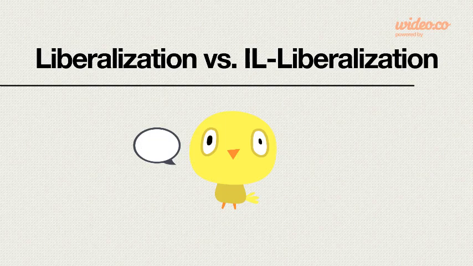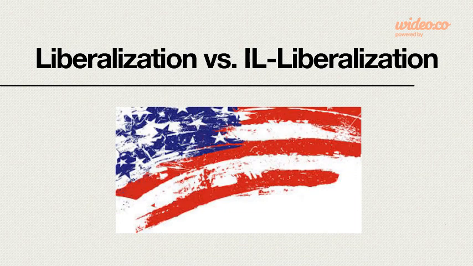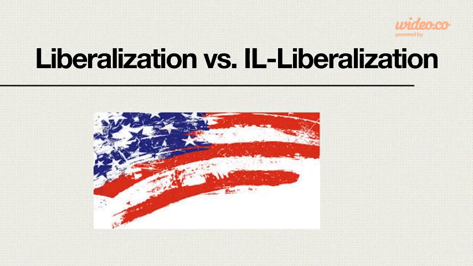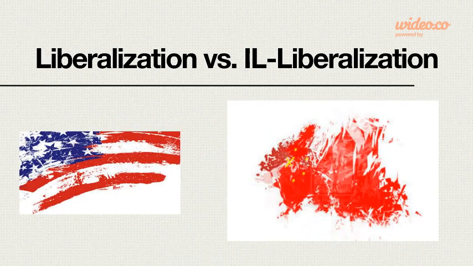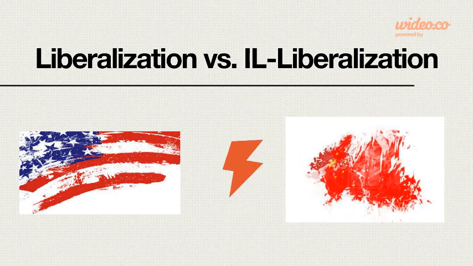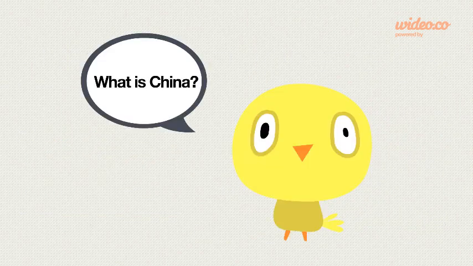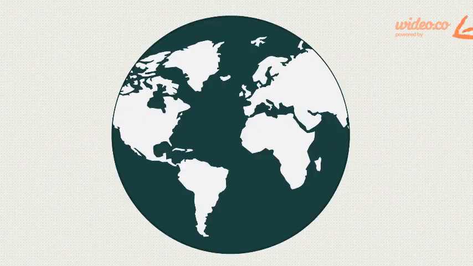Today we'll be looking at the differences between the original Western liberalised model of economic growth, looking specifically at the USA, compared with emerging illiberalised economies, specifically concentrating on China. What is China? Where is it? China is situated in Asia.